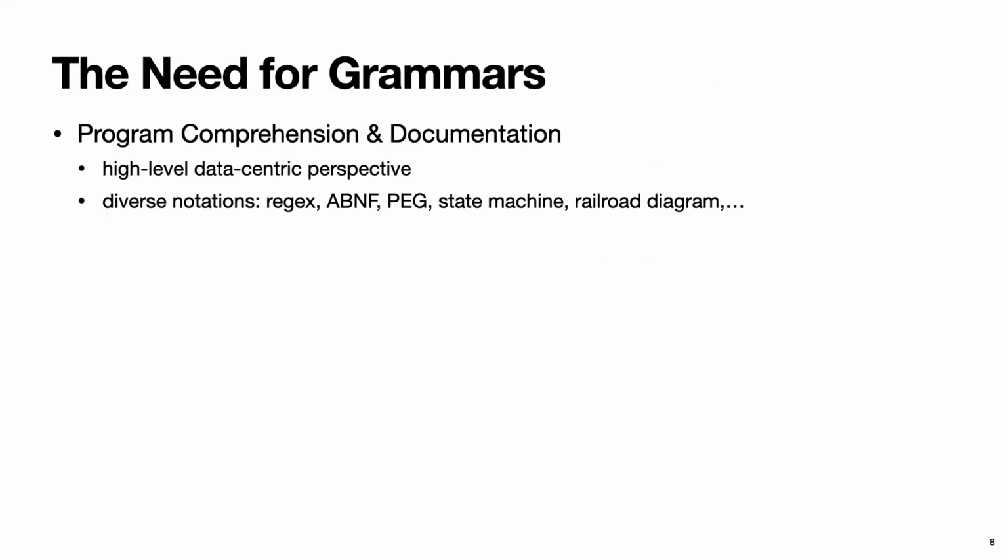Grammars can be very helpful for comprehending your program, and they make for great documentation. A formal grammar provides you with a high-level data-centric perspective. It allows you to abstract away implementation details and enables you to grasp the input language without being distracted by mechanics. They come in a variety of different notations, each suitable for a different occasion. Graphical representations, like we saw earlier, can be particularly helpful.